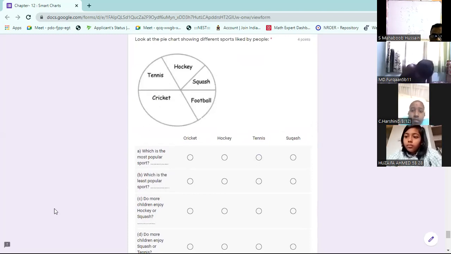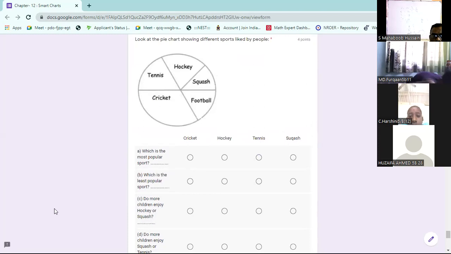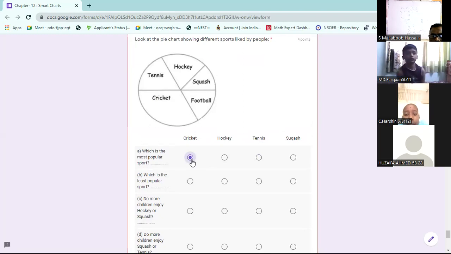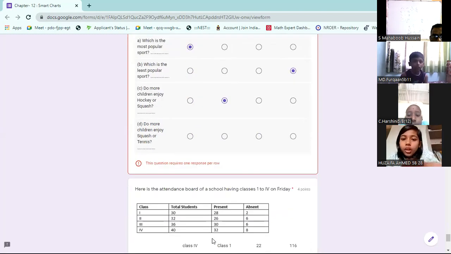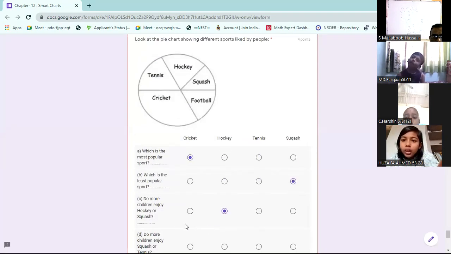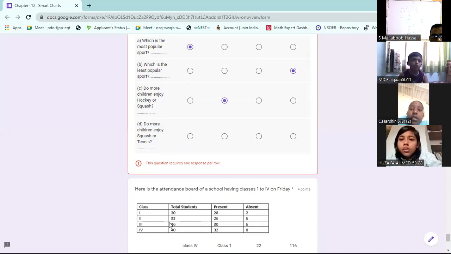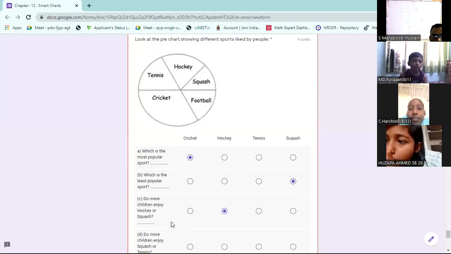Pie chart. Which sport is more popular? Cricket. You look at the circles, which is having more area? Cricket. Least popular? Squash. Among hockey and squash, which is more? Hockey. Next is squash and tennis. So definitely tennis is more.